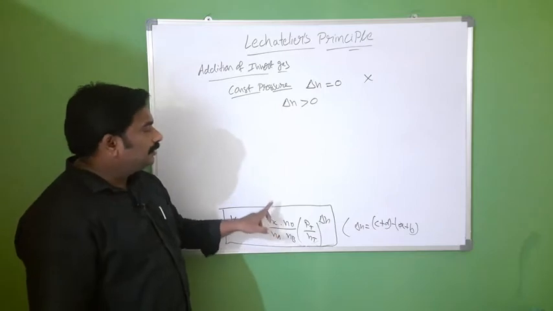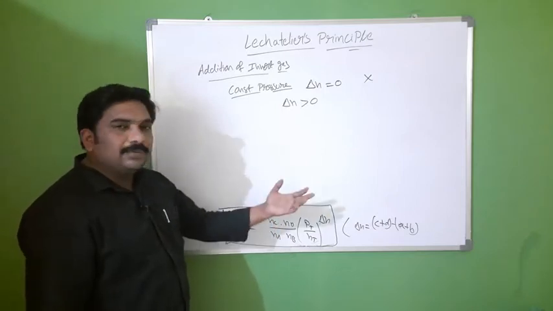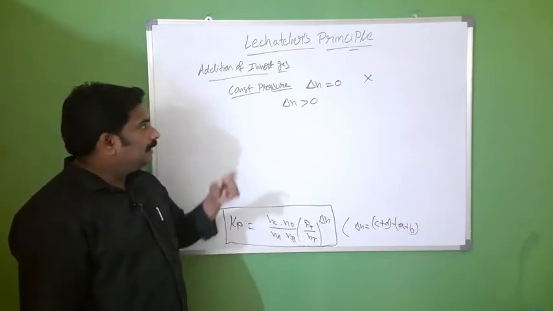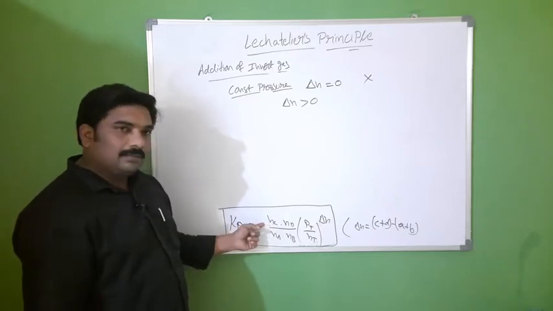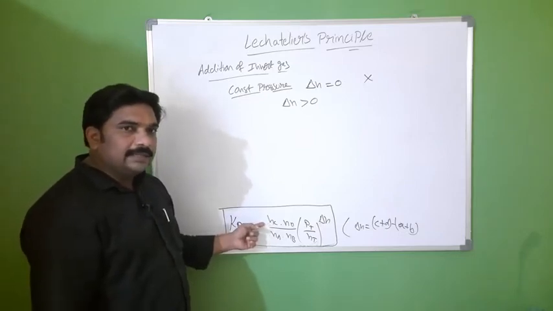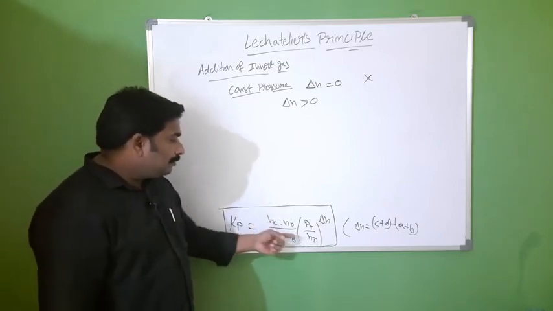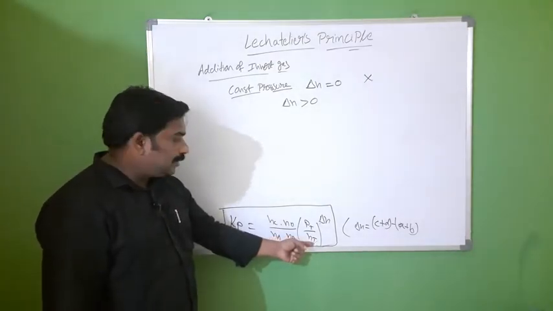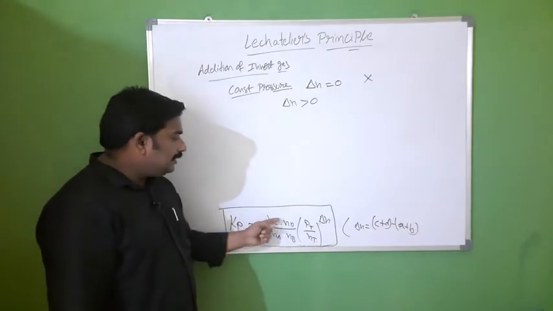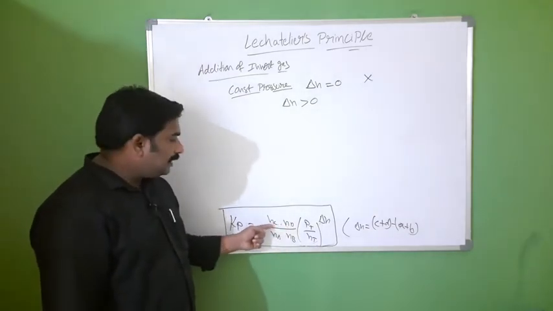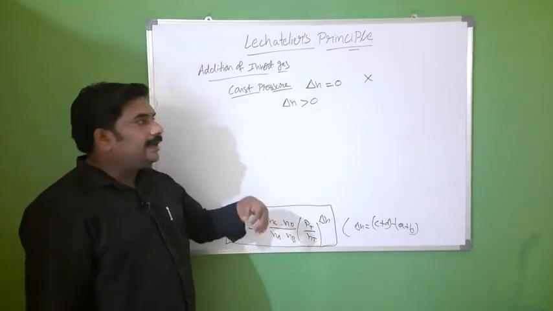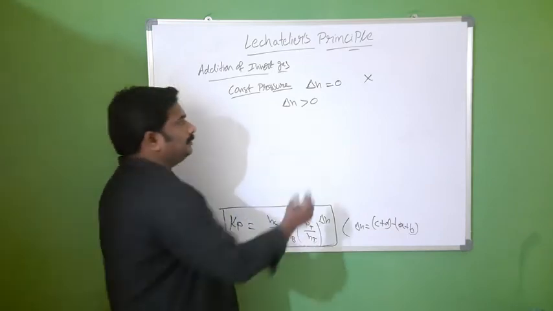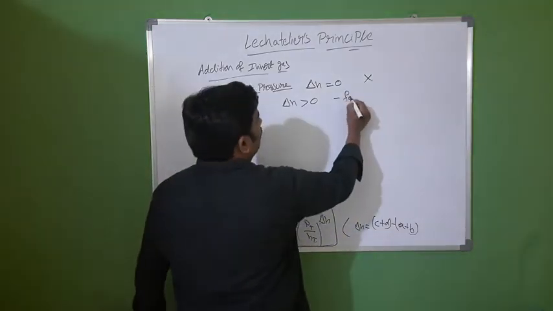That means the reaction goes in the forward direction. Delta n greater than 0: total number of moles will increase, and to compensate, we have to increase the number of moles of C and D. So the reaction is in the forward direction.